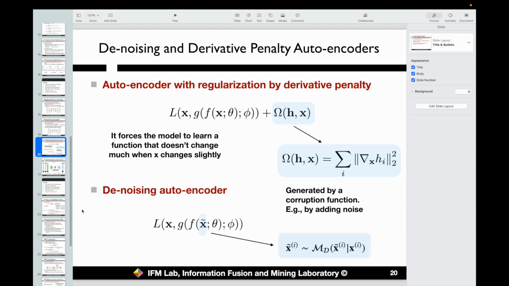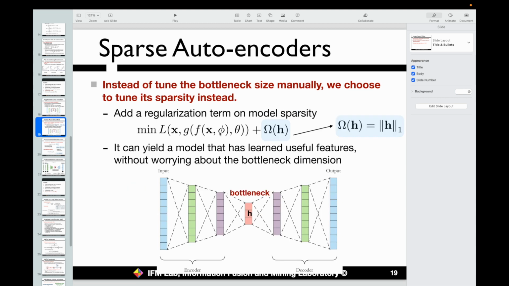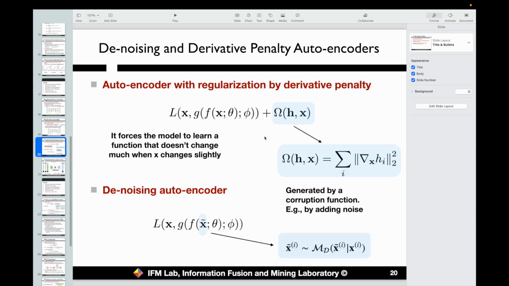So we also have some other variants based on the autoencoder. In this page, we show two more. The first one is called autoencoder with a regularization term by derivative penalty. The architecture of this variant will be very similar to the previous page. However, the main difference lies in the regularization term we add into the objective function.